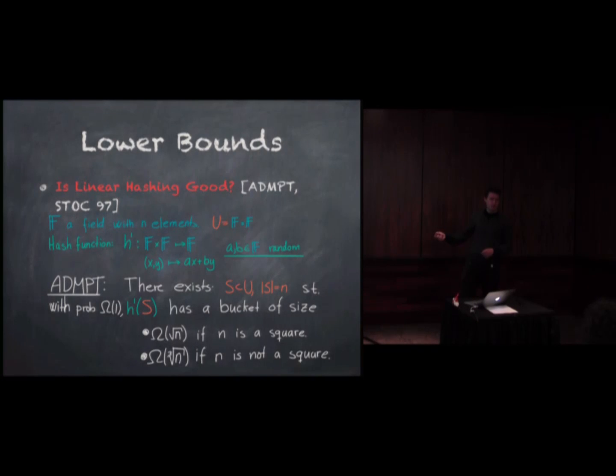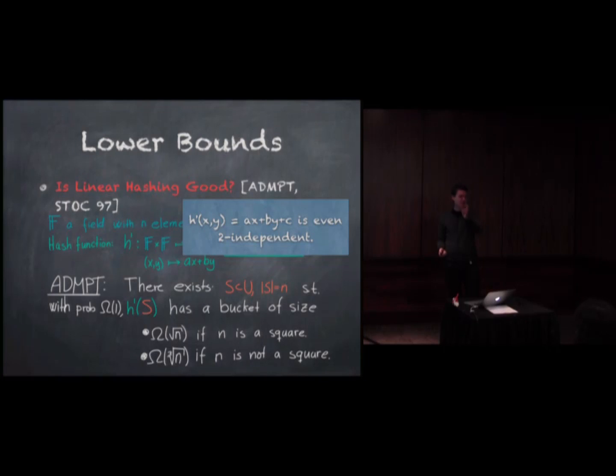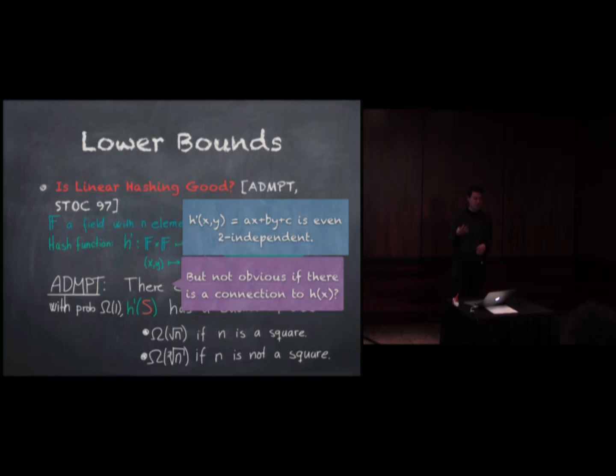And first of all, if I add a c, corresponding to the x plus b, I have this plus c, then it even becomes two independent. So this shows that you cannot even combine the linearity and the two independence to gain anything. Then it might still be that it's square root n size. So we need to find something new. And I would still say there's no real reason why this should apply to h, our ax plus b function, because here we are doing our calculations in a much smaller field.